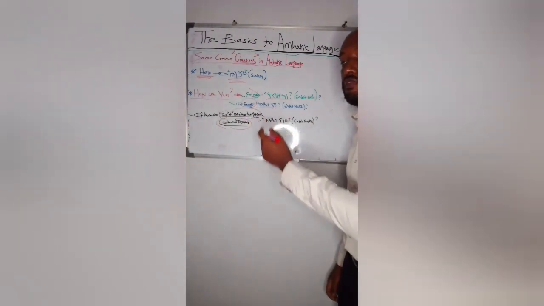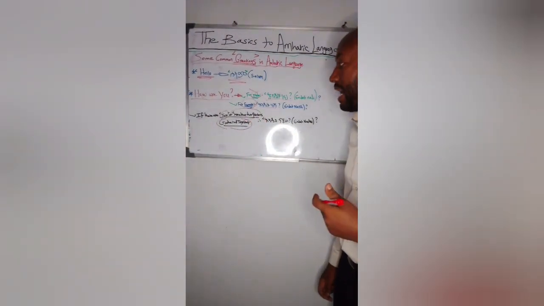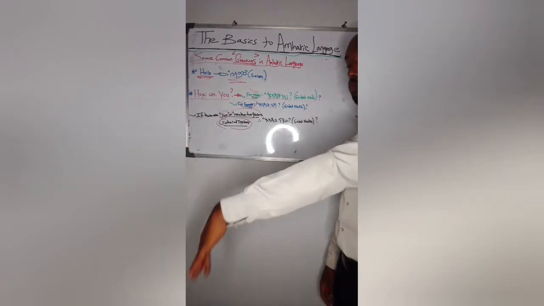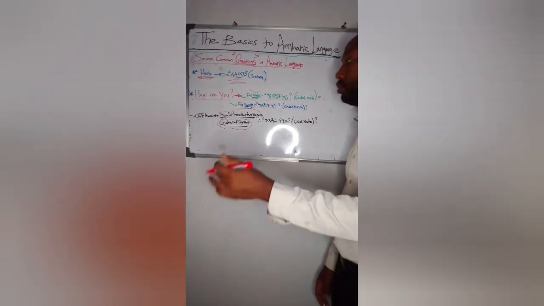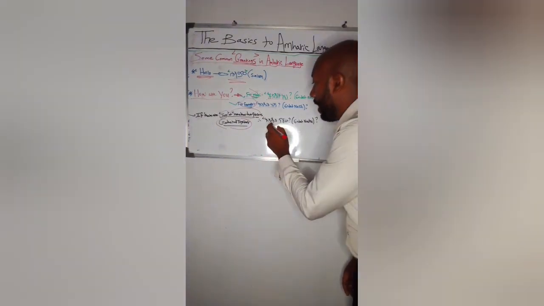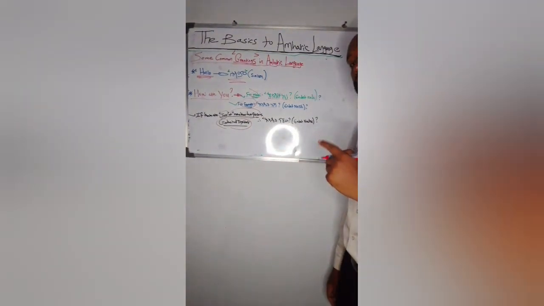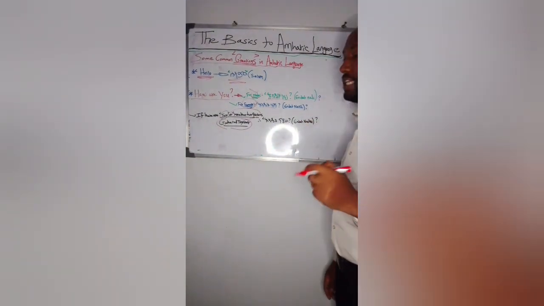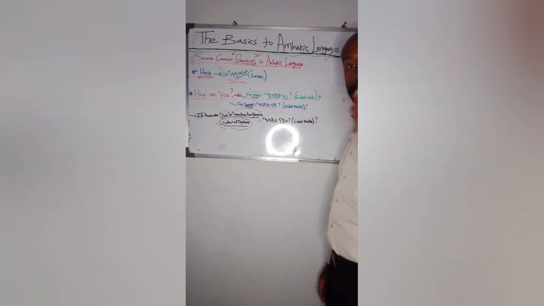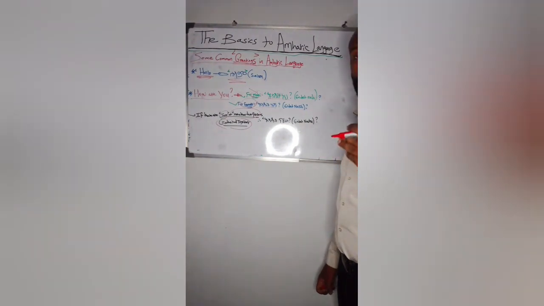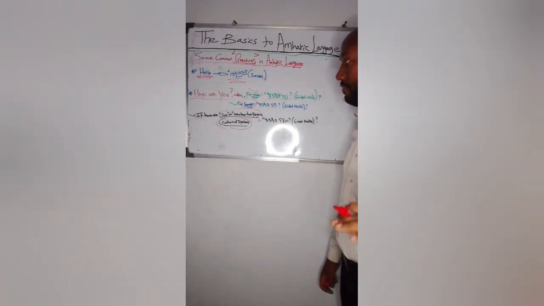How about if we are saying how are you to 2 persons or more than 2 persons gathered together in one place? How can we say how are you? We will say እንዴት ናችሁ? So to say how are you in Amharic, there are 3 ways. For male, for female, and for 2 or more persons, it is different.